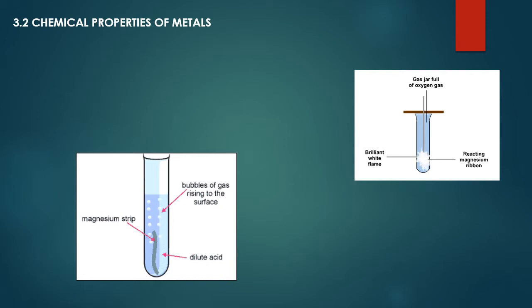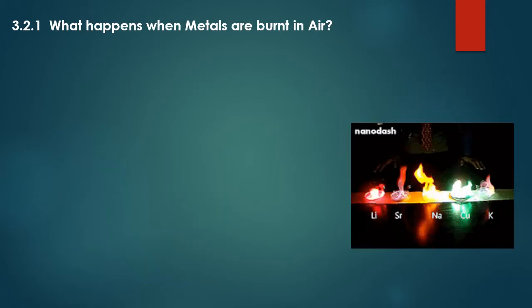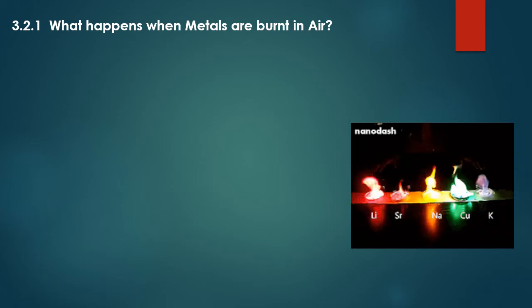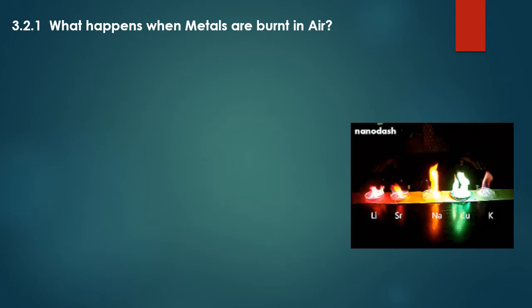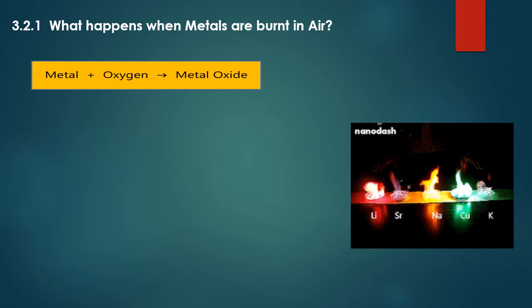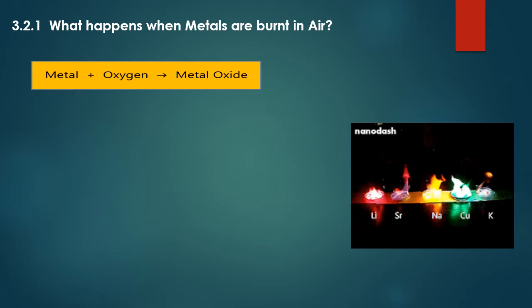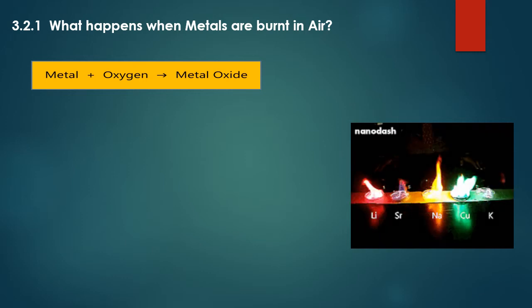What we will study in chemical properties of metals? We will study chemical reactions of various metals with different substances. The first one is reaction of metal with oxygen or in air. What happens when metals are burnt in air? All the metals do not show the same reaction when they are burnt in the air. Yes, metals form metal oxide, but some are more reactive and some are less.